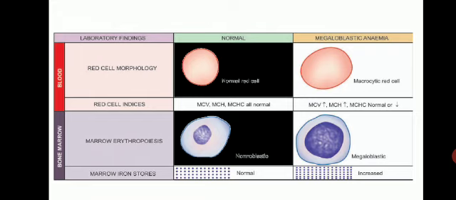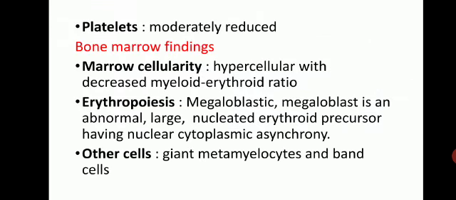And in marrow erythropoiesis, you will see megaloblastic erythropoiesis. In contrast to iron deficiency anemia, where we have seen that there will be a micronormoblastic erythropoiesis. Here we have megaloblastic erythropoiesis. Marrow iron stores are increased. The platelets are moderately reduced in peripheral blood examination.